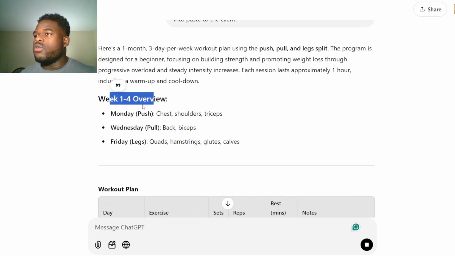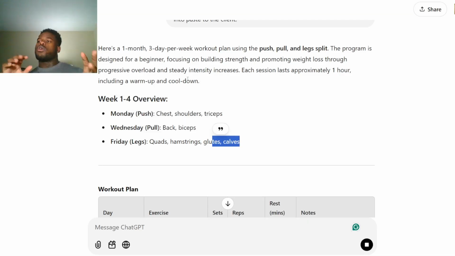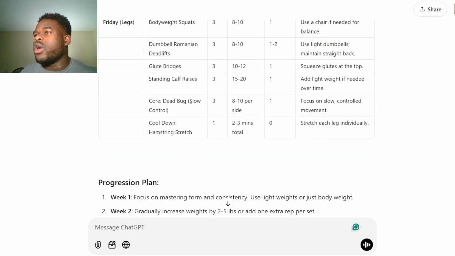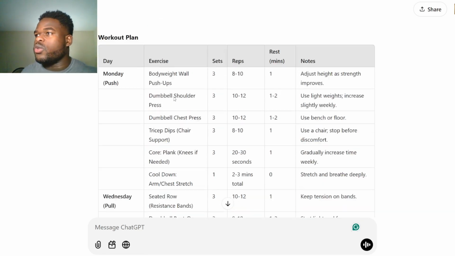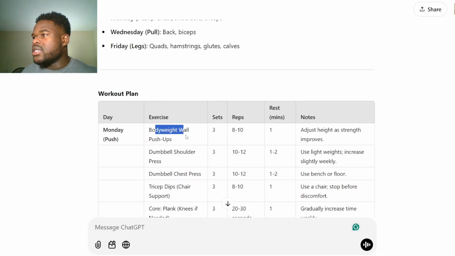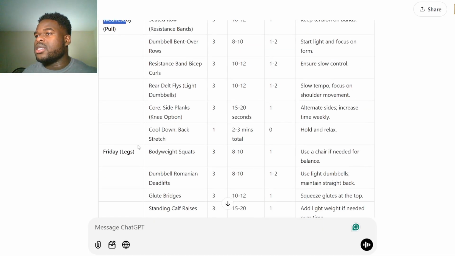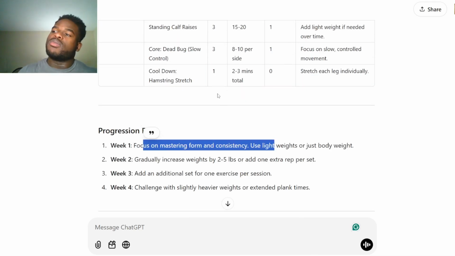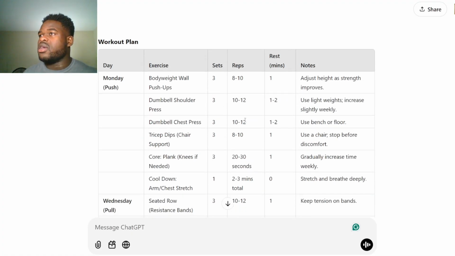So the week 1 overview: Monday, chest, shoulders, triceps, back, and then overall weight focus. Now let's look at the workout plan. This is the 1 month workout plan, from week 1 all the way to week 4. It gives you the exercises, the rest time, Monday, Wednesday, Friday, alternating, and then it tells you the progression and how it focuses. And from this, you can honestly make it even more specific and change things around.